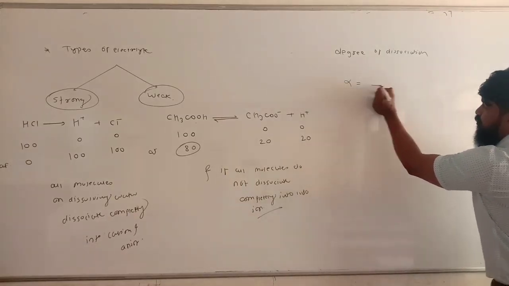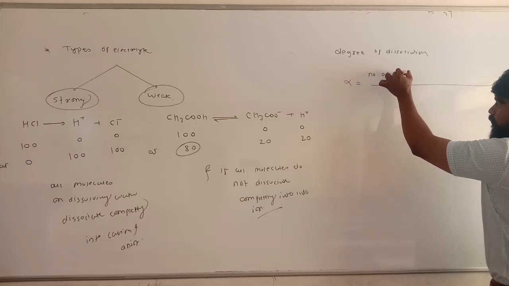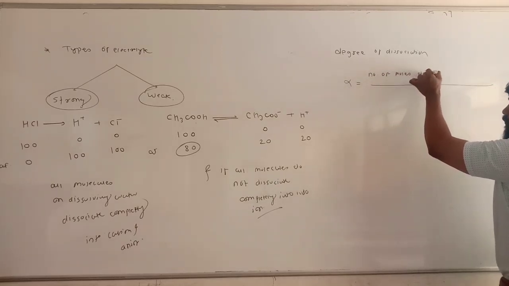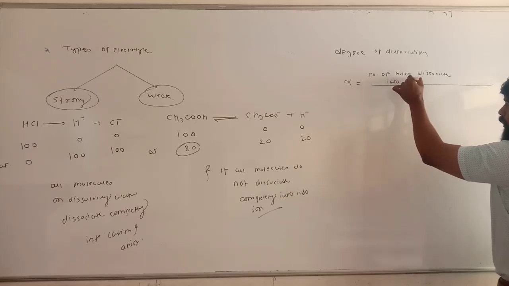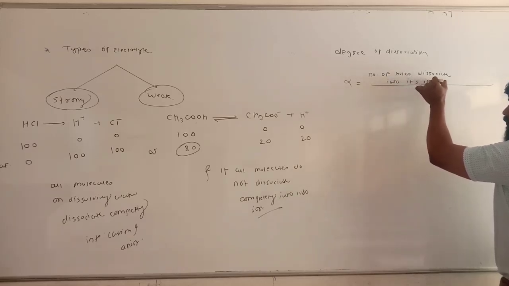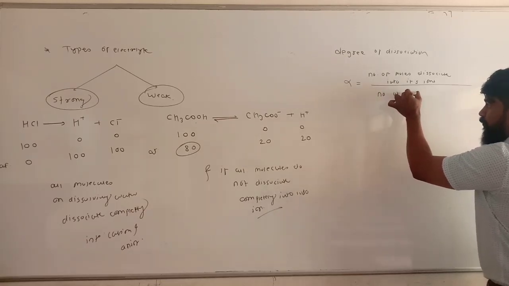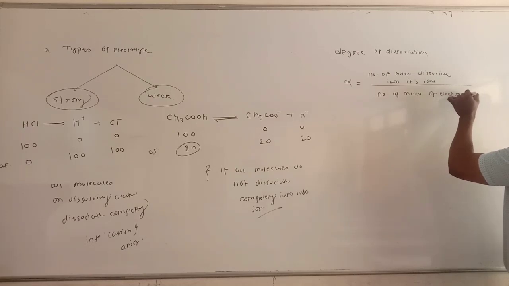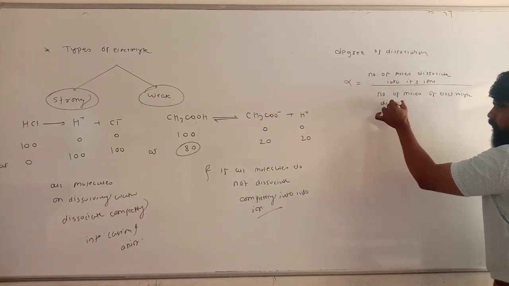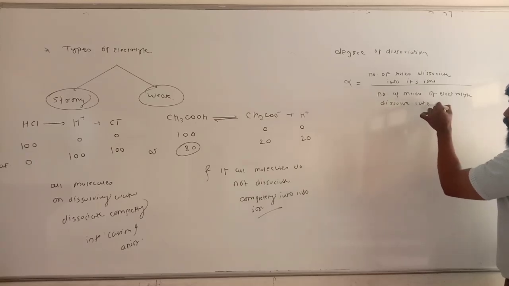It is nothing but the ratio of the number of moles dissociated into ions to the number of moles of electrolyte dissolved in water.